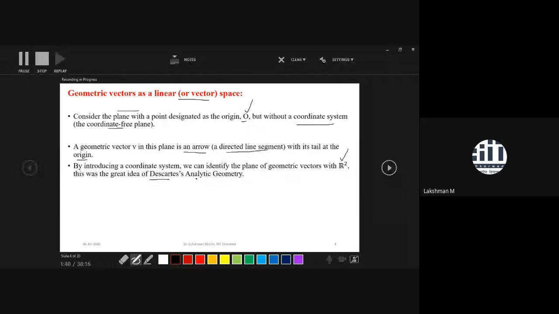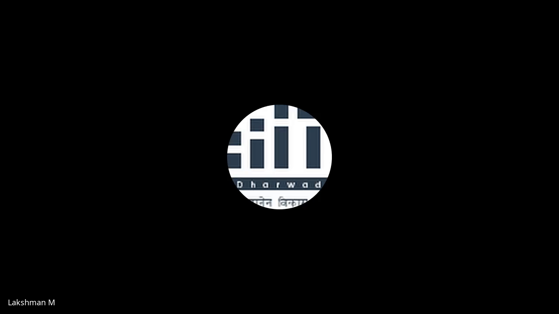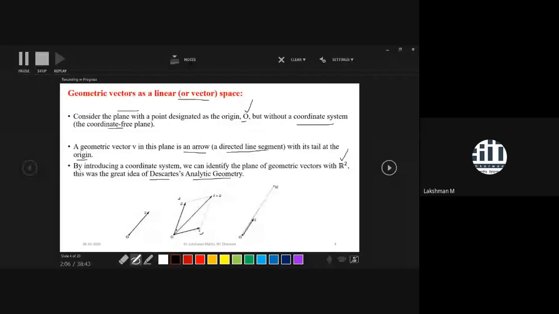Here, this O we call the origin, the reference point, and with respect to this reference point we have a geometric vector V, which is denoted by a directed line segment with an arrow. Now if you take two vectors V and W and sum them, we again get a geometric vector, so geometric vectors are closed with respect to addition.